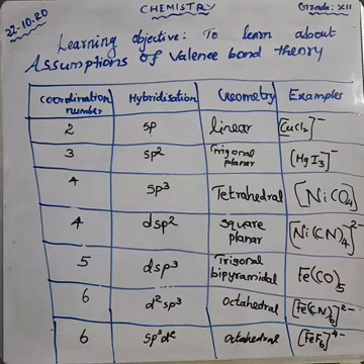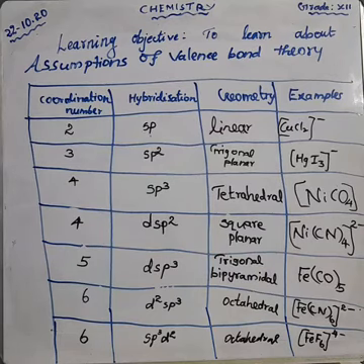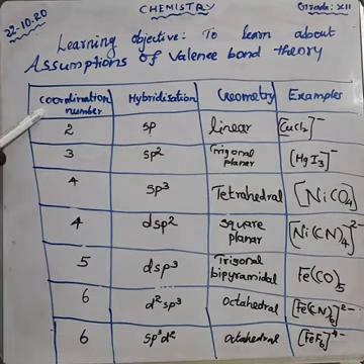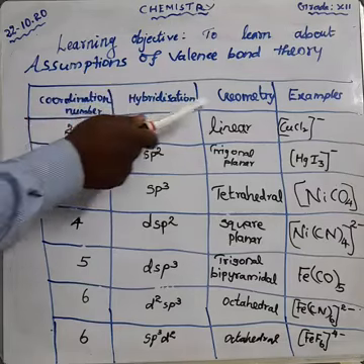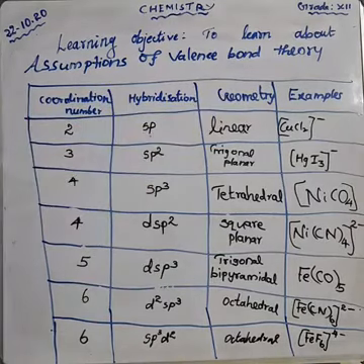Each one is very important for the one-word question, especially for new students. In coordination chemistry, they will surely ask one question in the coordination compound unit, so you should learn thoroughly the coordination number, hybridization, geometry and also the example.